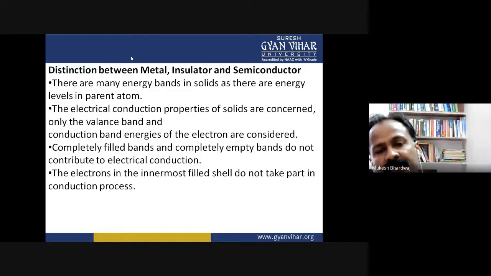Completely filled bands, whose electronic configuration is complete, do not take part in electrical conduction because they do not have free electrons, and we have already discussed that free or valence electrons play a vital role in electrical conduction.